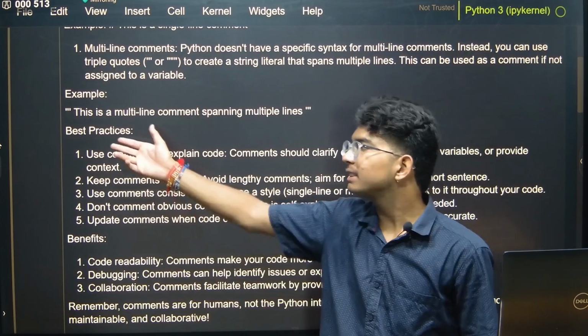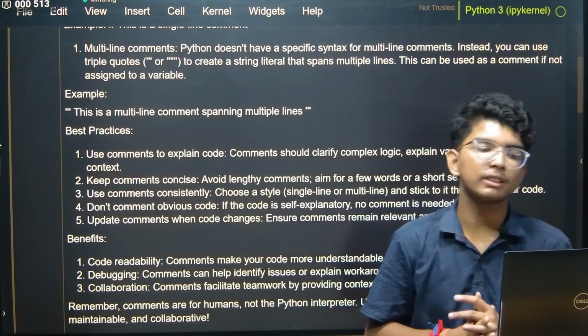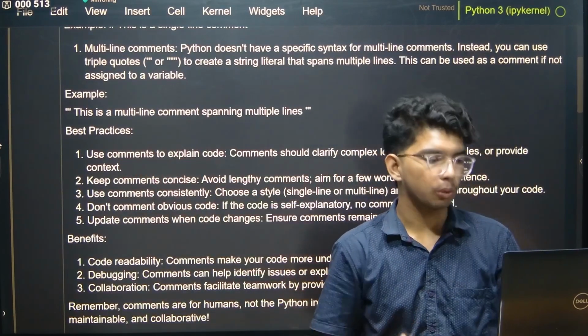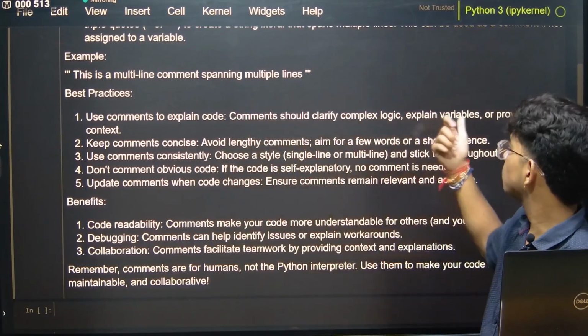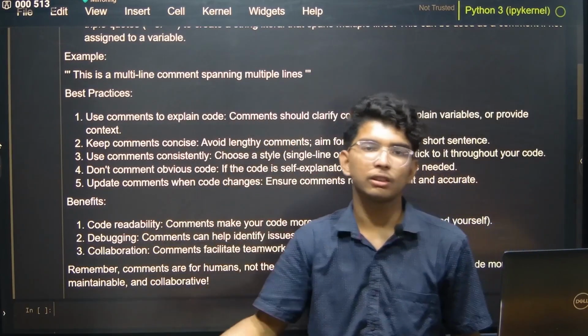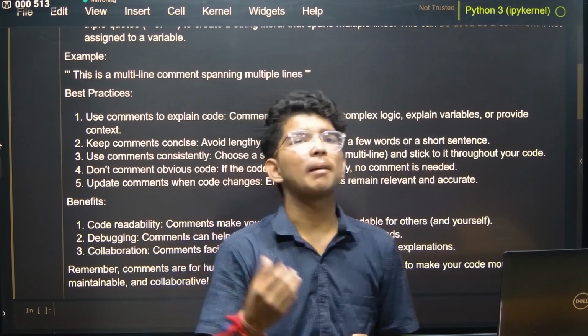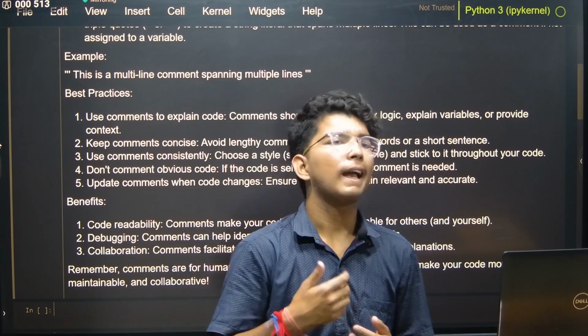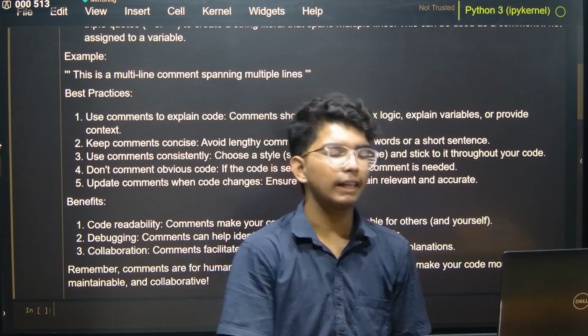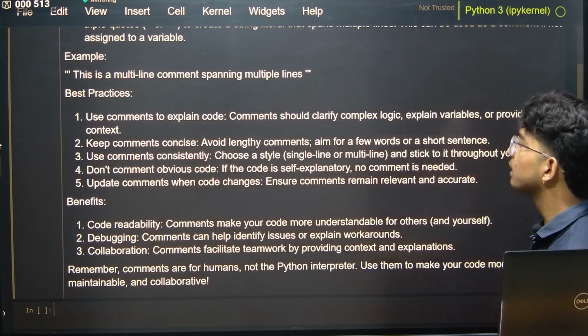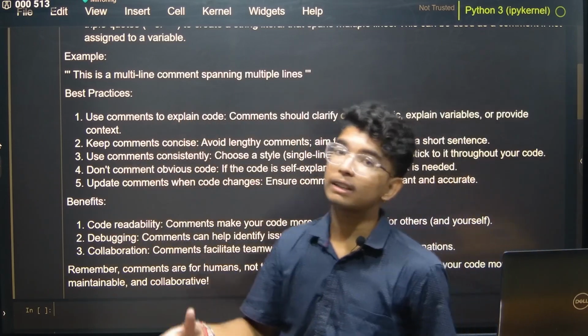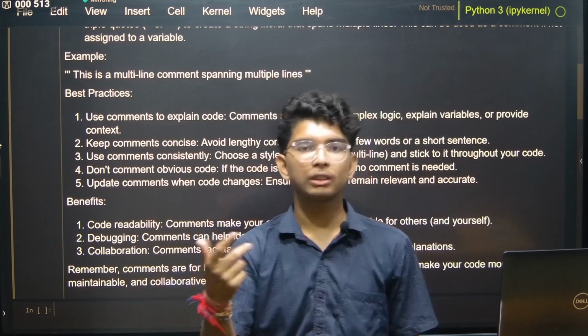These are some basic practices for comments. First, comments help us to explain the code. Comments should clarify complex logic, explain variables or provide context about why we are doing this in the program.